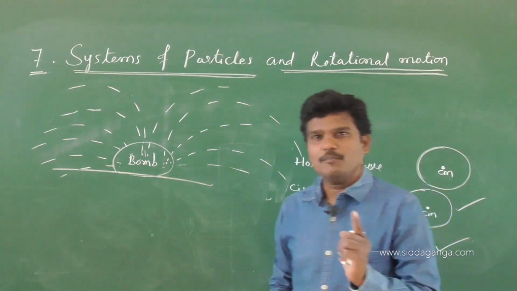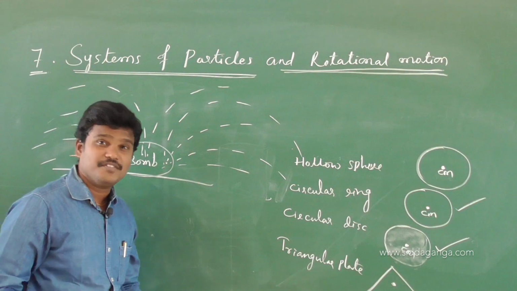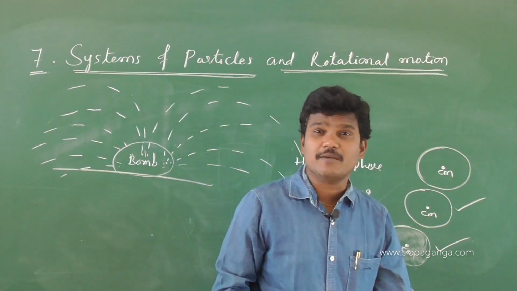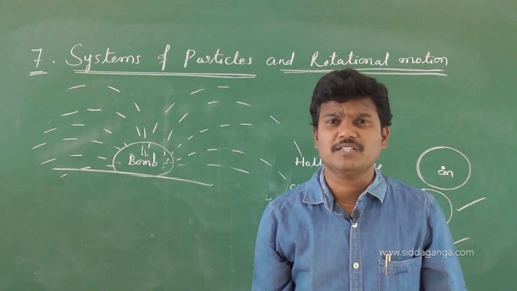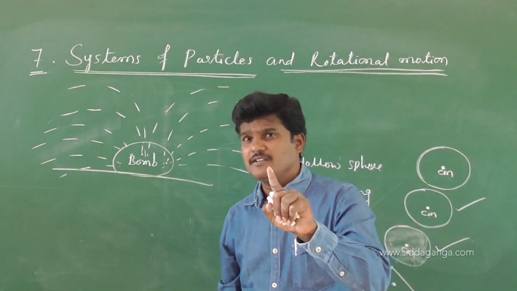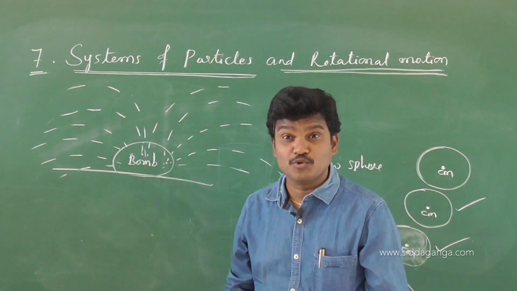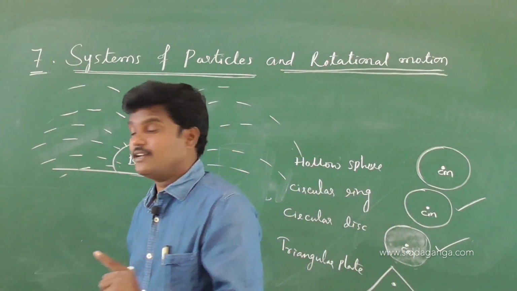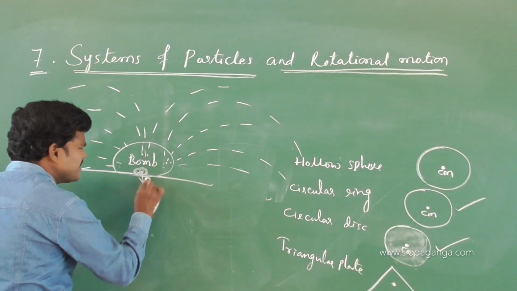So if a bomb explodes at the same place, then different fragments of the bomb follow different parabolic paths, and observe the central particle. If you observe after the explosion, no doubt you will find one particle, the central particle, remaining at the same place.